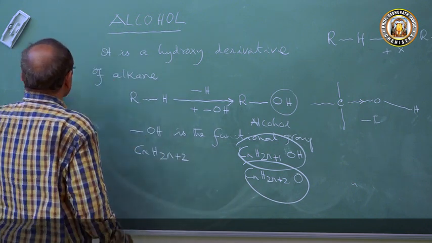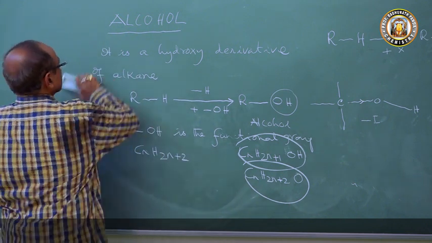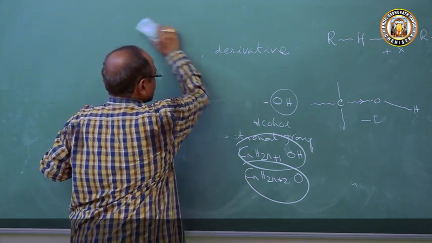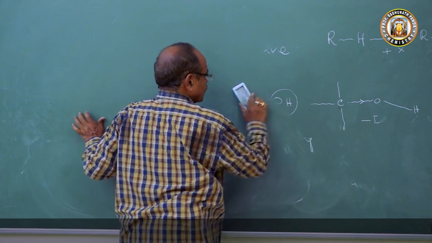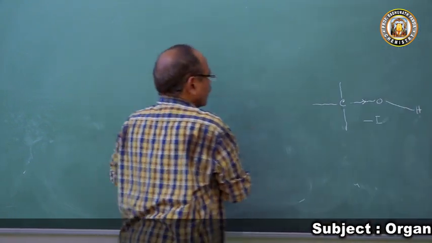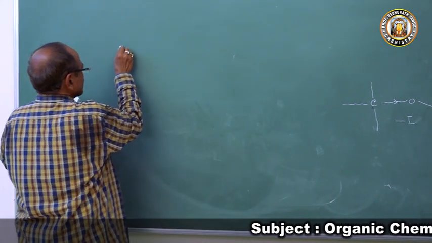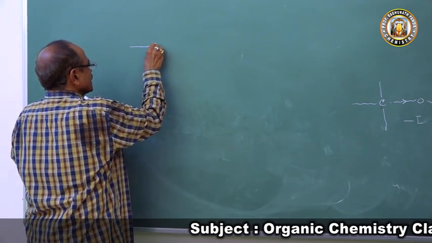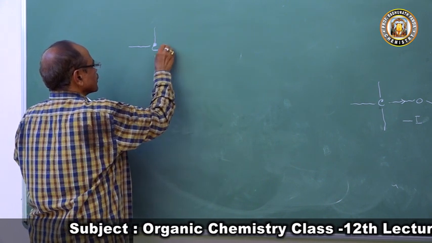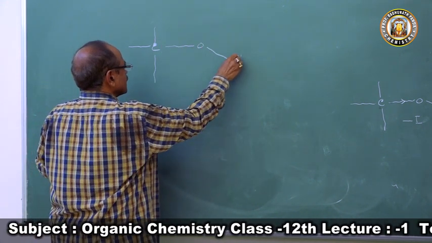So alcohols have the general molecular formula CnH2n+1OH, or CnH2n+2O. The alcohol is a hydroxy derivative of alkane. What is happening then in alcohol? So this is the carbon system, C, and this OH group is bonded to it.